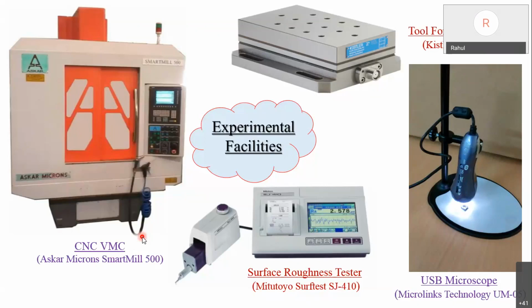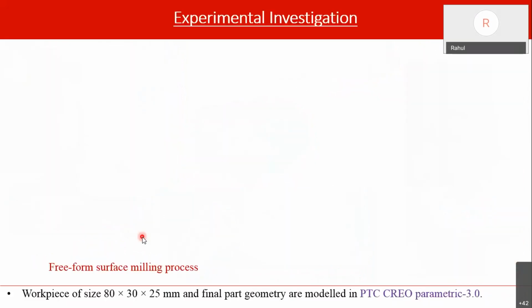So basically three parameters or three responses after freeform machining have been measured: cutting force, or cutting and feed force. Then we have surface roughness, and in surface roughness we have Ra, Rv, Rp. So 4 different surface roughness values we have measured. Then we have tool wear. So basically 3 responses were measured, and based on these 3 responses we have compared or analyzed the result or overall quality of the machining process.